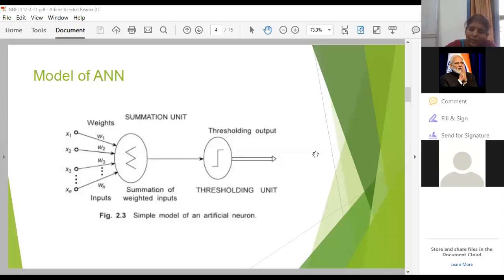Okay, so before moving on to the model of ANN, you should have basic knowledge about how human being brain will be working and how the biological neurons will be operating. For that purpose only, in last classes I have discussed regarding the biological neural network. So coming to the model of artificial,